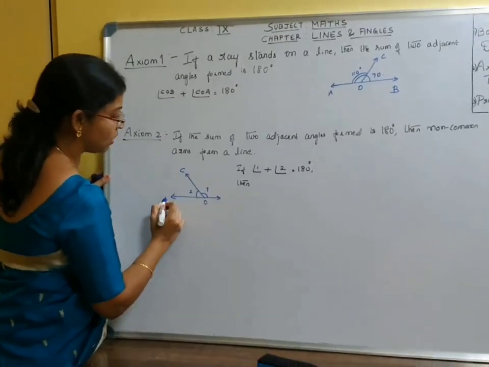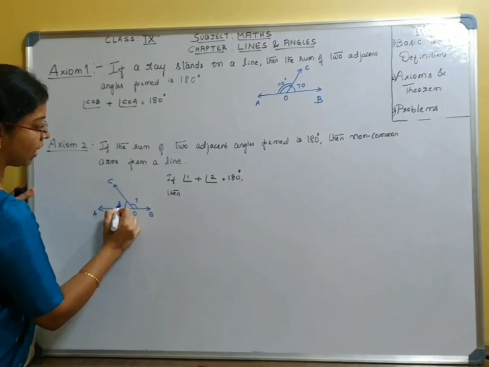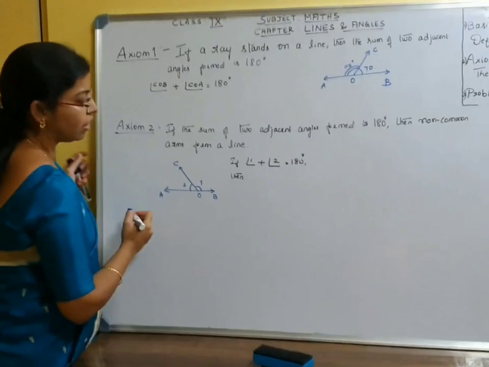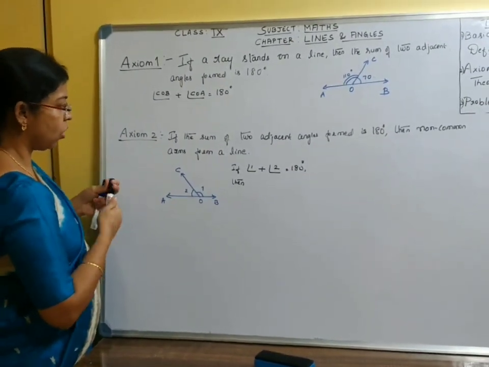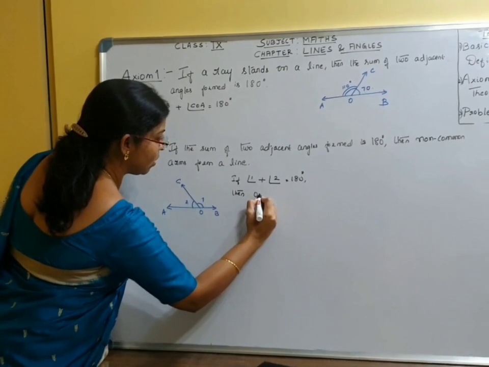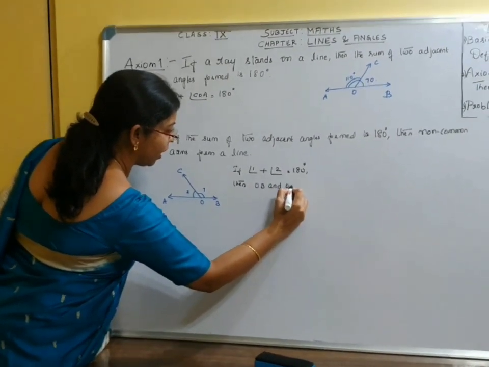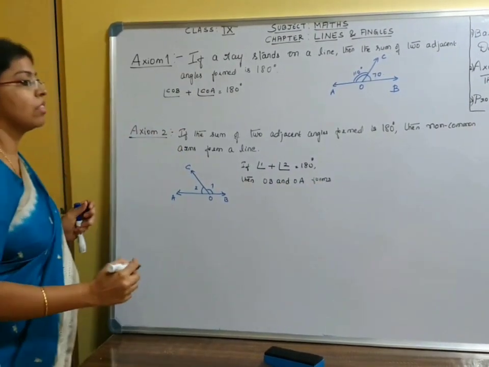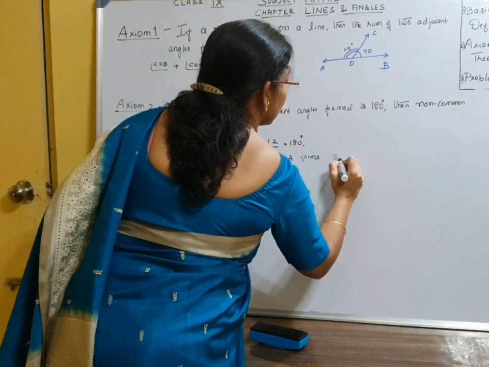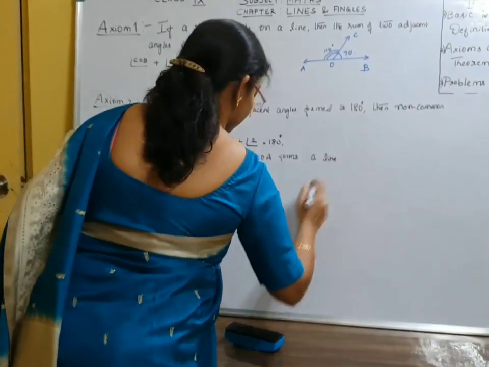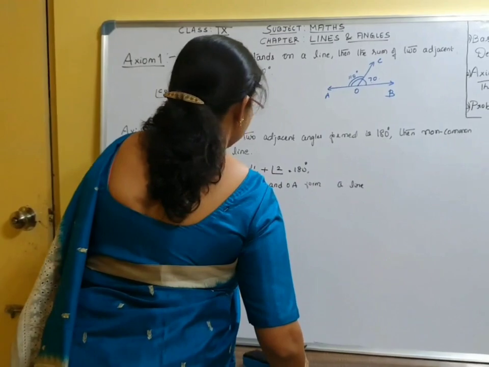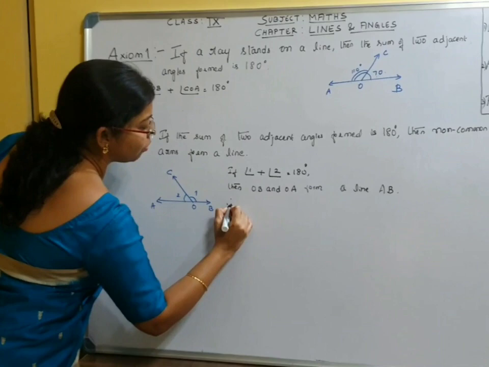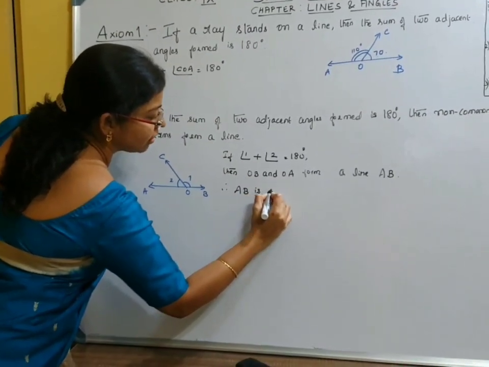OC is common to angle 1 and angle 2, which are adjacent angles. OC is a common arm. OB and OA are non-common arms. The non-common arms OB and OA form a line AB. Therefore, AB is a line.